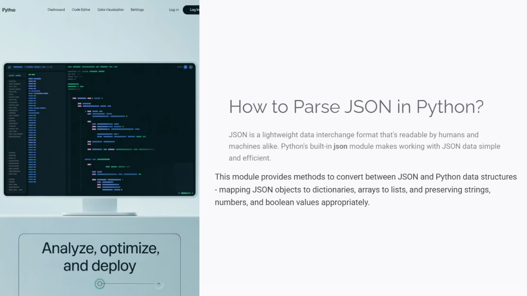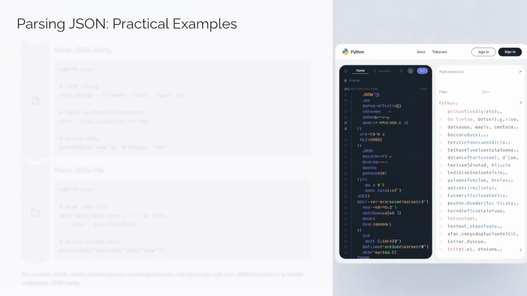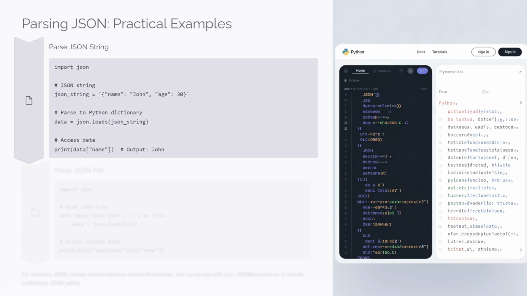The module provides methods to convert between JSON and Python data structures, mapping JSON objects to dictionaries, arrays to lists, and preserving strings, numbers, and Boolean values appropriately. So we are going to look at parsing JSON in practical examples.